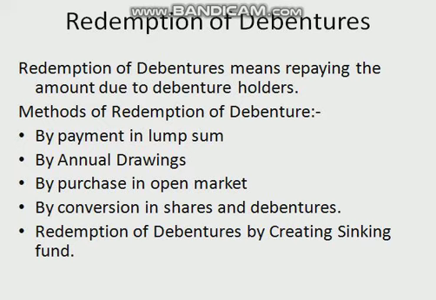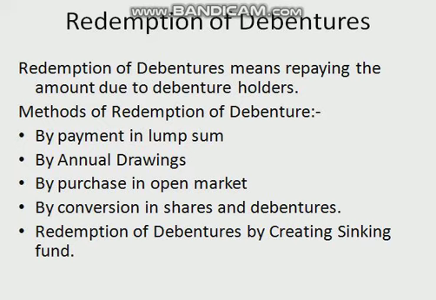There are various methods of redemption of debentures. Number one is by payment in lump sum, and this lump sum can be paid out of capital or issue of new debentures or shares, or out of accumulated profits. Number 2, by annual drawings or draw of lots. Number 3, by purchase in open market. And number 4, by conversion into shares and debentures.